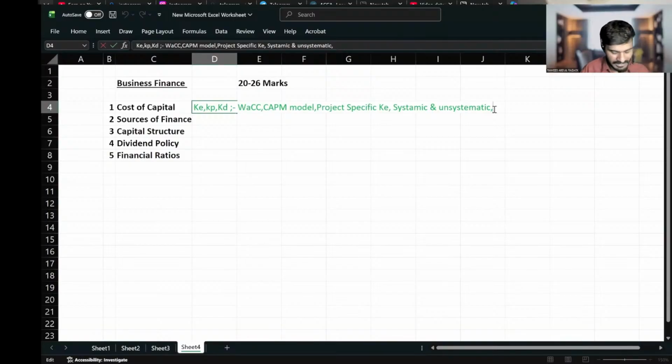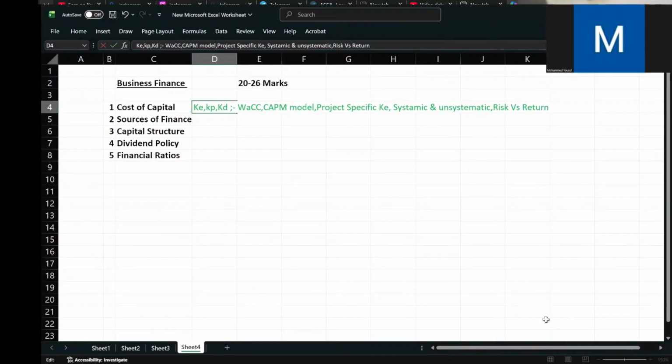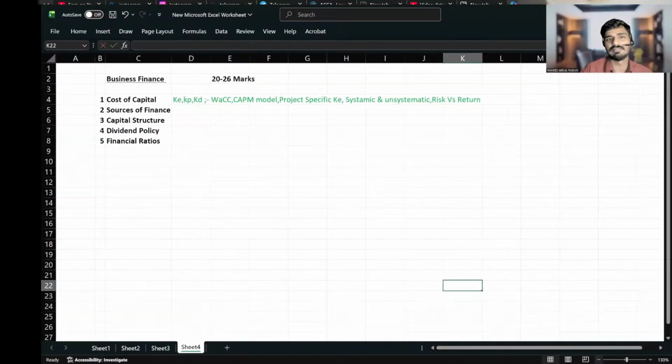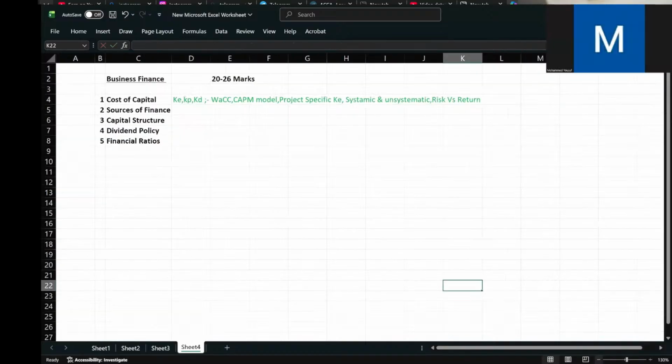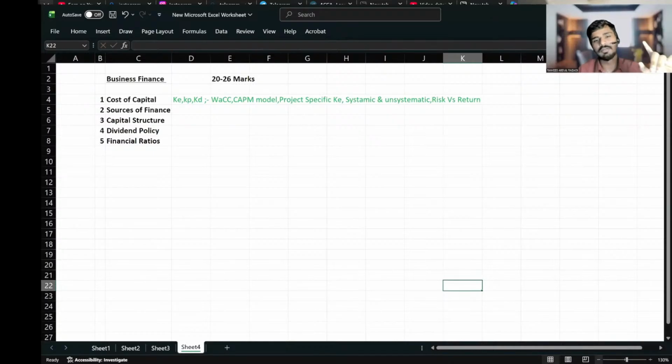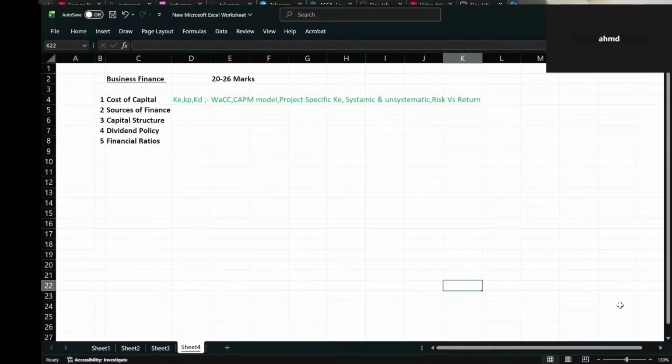Okay, then you must also be able to understand the risk versus return relationship. So what is the risk versus return relationship? If risk increases, return also increases. Let me ask you, KE will be there, KP will be there, KD will be there. Whatever question you may come across, which one will have the higher value? KE. Why KE?